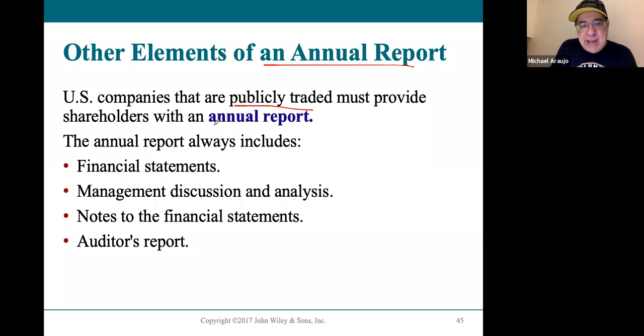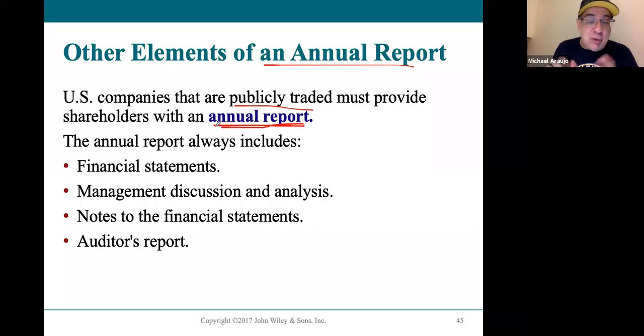One of the things that is required is that they have to report their quarterly earnings. So there's a quarterly report that they do. And then at the end of their full accounting year, 12-month period, they have to publish an annual report.